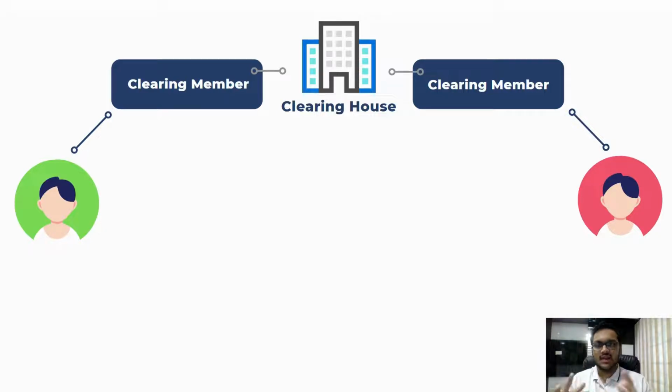There are something known as clearing accounts in a bank. So first the money will be transferred from my account to that account, then it will be transferred to the clearing account of the seller, and from that it will go to the seller's account, right? In that way the money will be transferred. So clearing houses and clearing members are basically needed for the transfer of money. If you know something about the banking system, whenever there is a transaction through a cheque, the clearing process also takes time. Similarly here, transferring the money from the buyer to the seller takes 2 days, which I explained to you, T+2 days, right?